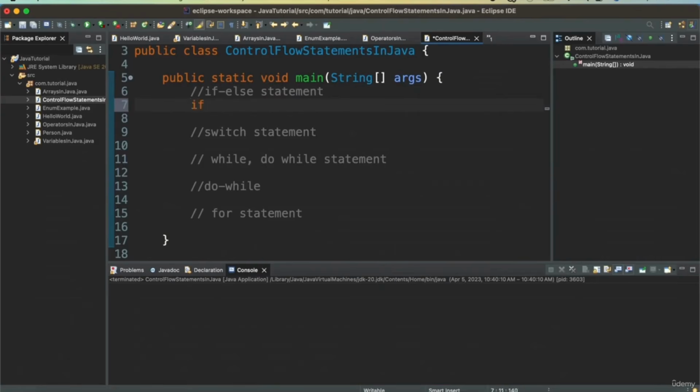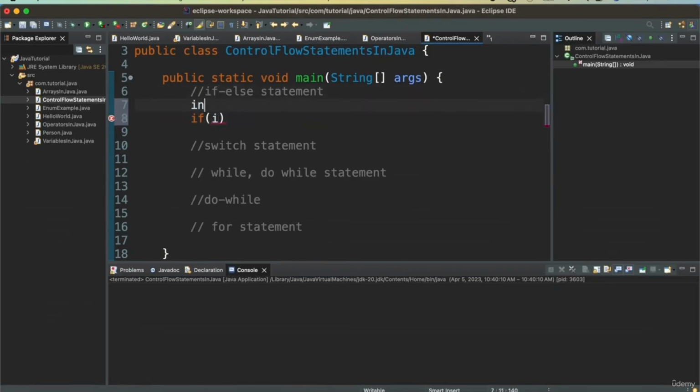So suppose we'll take an example of if. We'll have a variable declared, say integer testScore is 90.